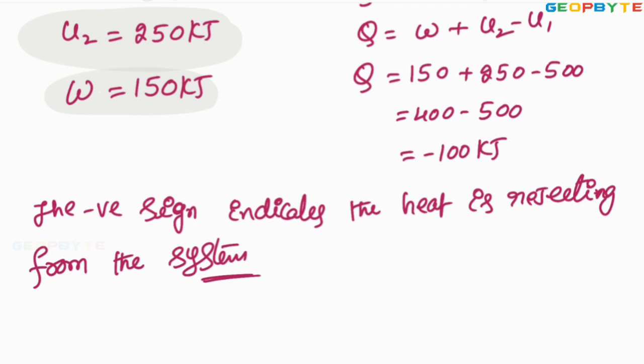Therefore, the heat rejection itself, maintaining the negative symbol, equals 100 kilojoules.